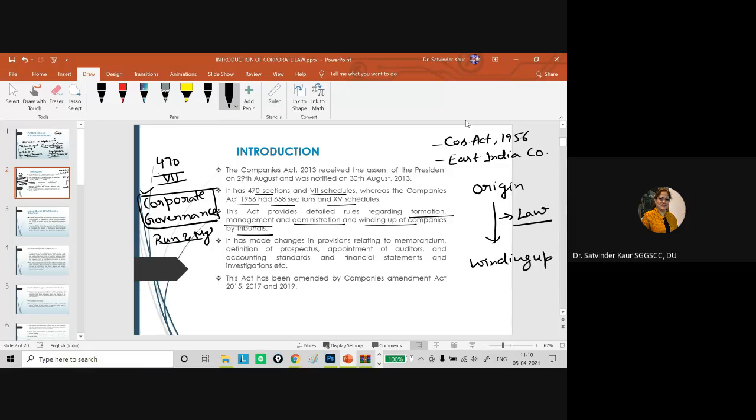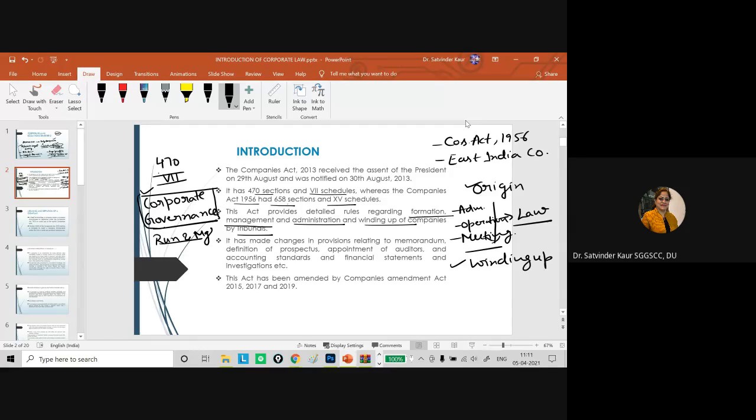The provisions of the act are applicable at every stage: what legal requirements there should be in the day to day administration, how day to day operations will be managed, even if meetings are to be conducted, what the rules for those meetings will be, how much time before the notice should go, who all are eligible, what the legal requirements are for doing the administration and management of the company. So from the origin till its end, everything is in the domain of the law itself.